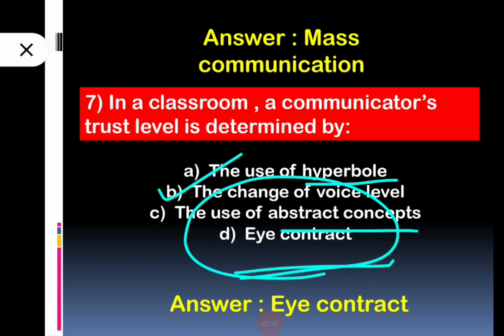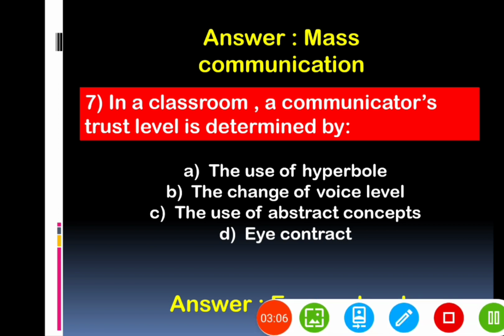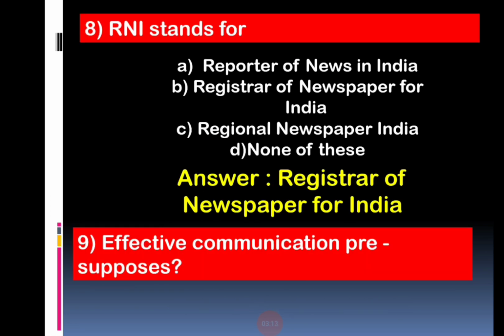So the use of hyperbole, the change of voice level, the use of abstract concept, all are important. But in a classroom, trust level is determined by eye contact. So here we can see our answer, that is option number D. Okay. So now move on to the next slide.